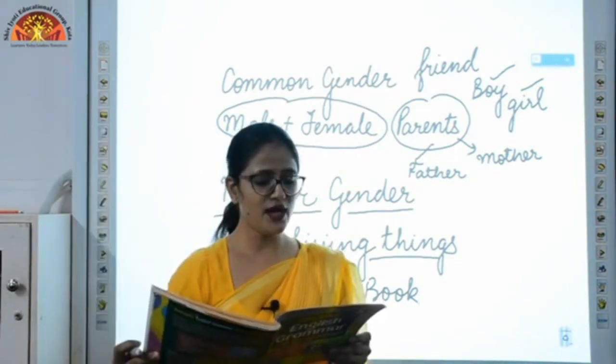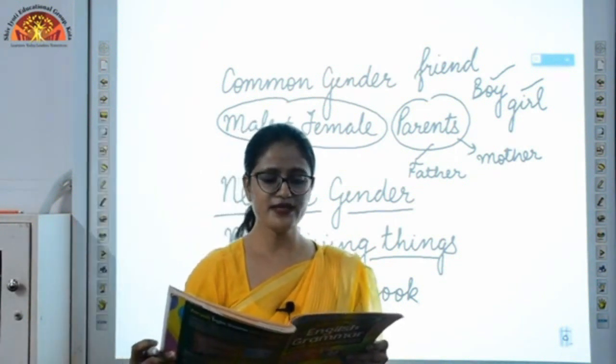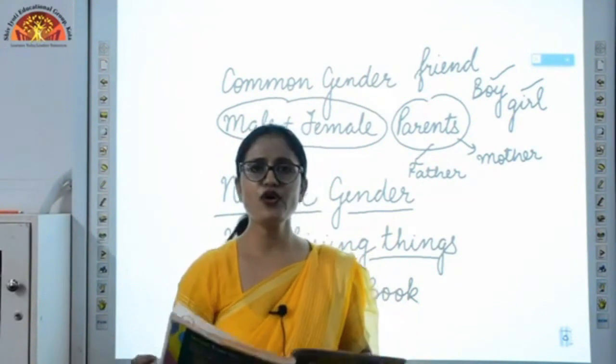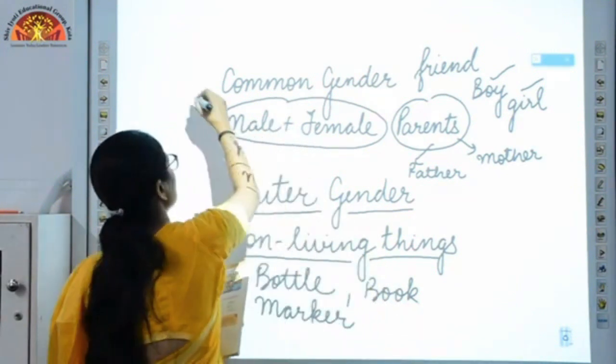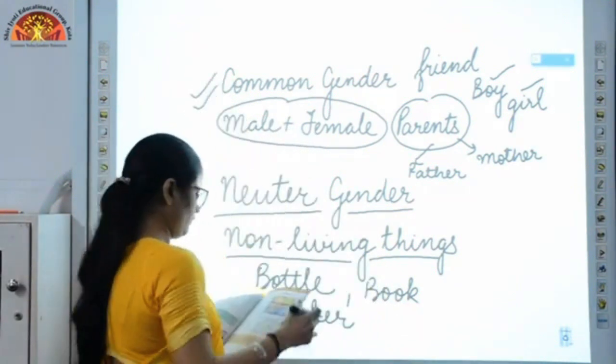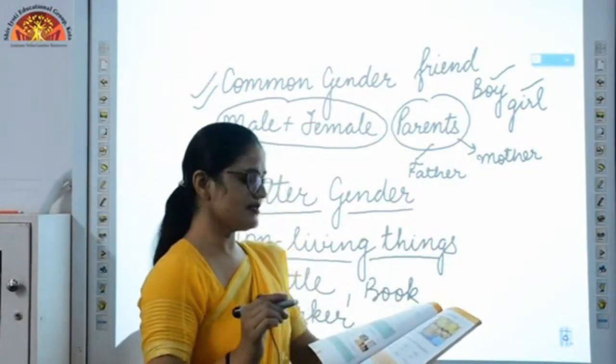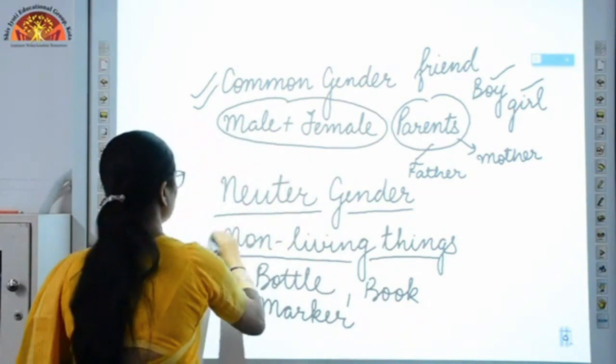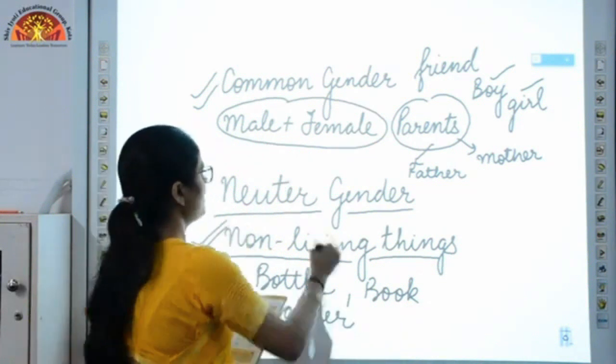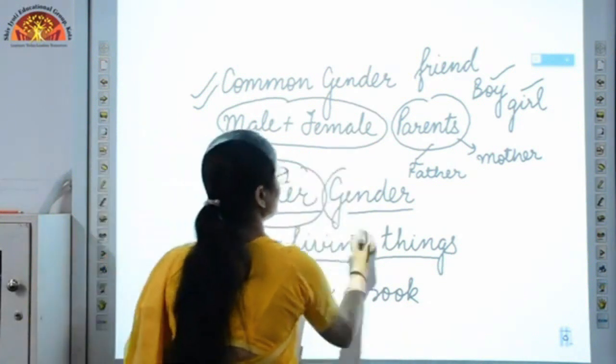A noun that refers to both male and female is said to be a common gender. For the neuter gender, a noun that refers to a non-living thing is said to be a neuter gender.